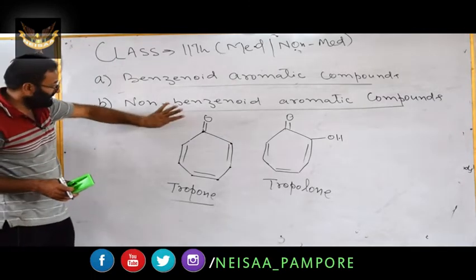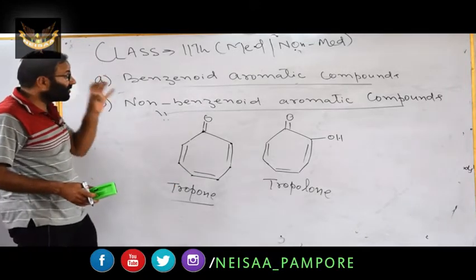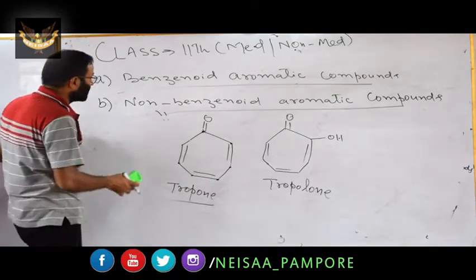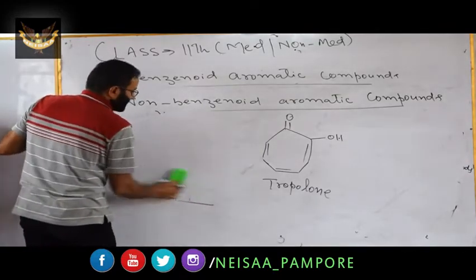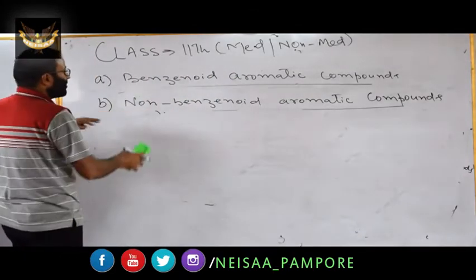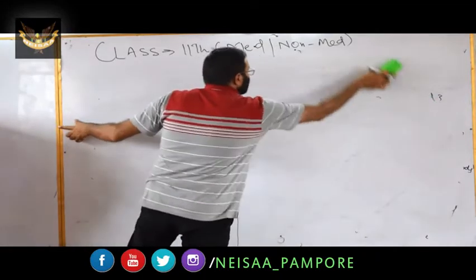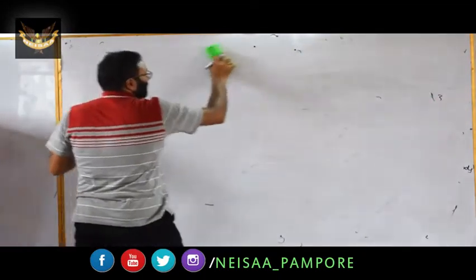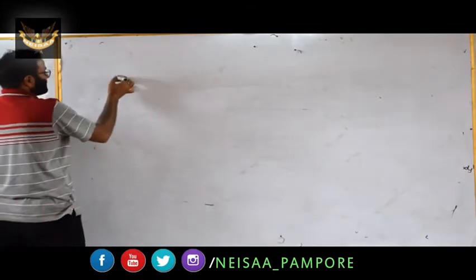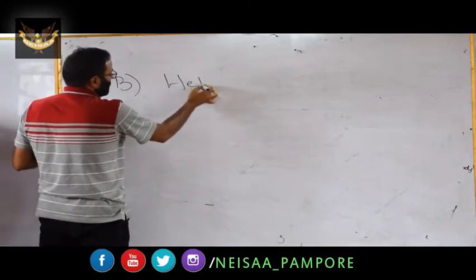It means that they are aromatic, they have the extra stability, but they do not contain benzene rings in their molecular structure. This was about the classification of aromatic compounds. Aromatic compounds are of two types, benzenoid and non-benzenoid aromatic compounds. Now we have to discuss the last class, that is heterocyclic.